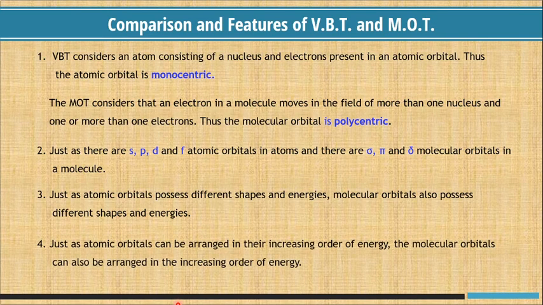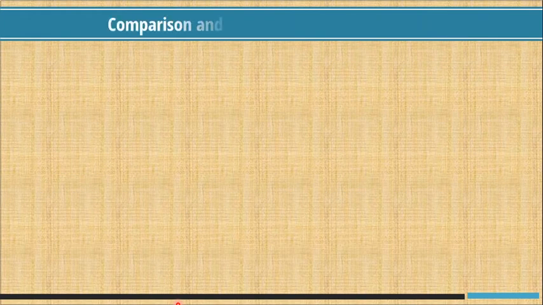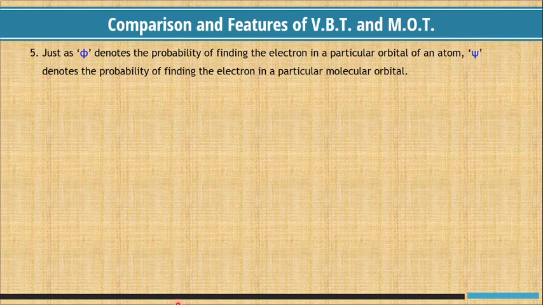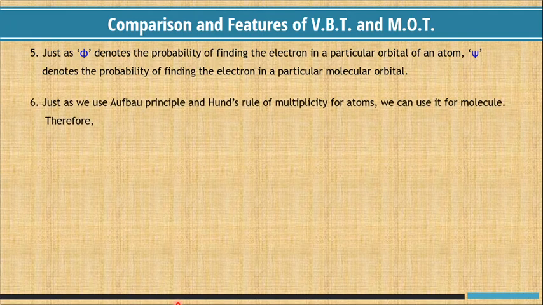Just as atomic orbitals can be arranged in their increasing order of energy, the molecular orbitals can also be arranged in the increasing order of energy. Just as phi denotes the probability of finding an electron in a particular orbital of an atom, psi denotes the probability of finding an electron in a particular molecular orbital.